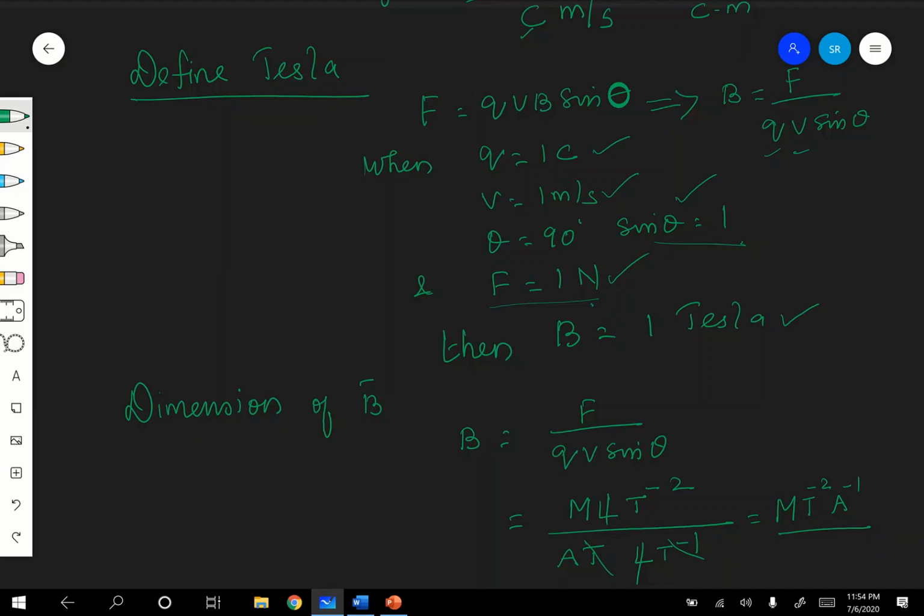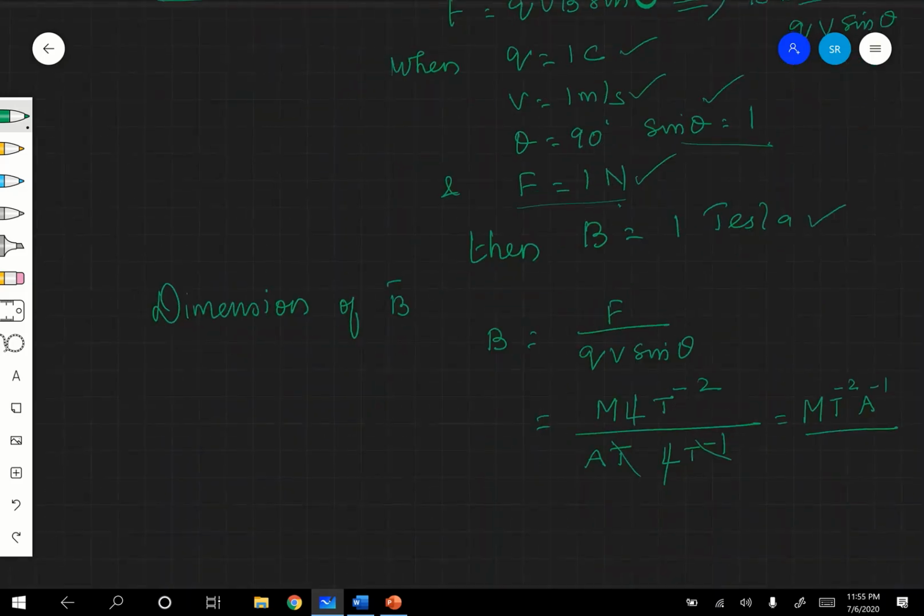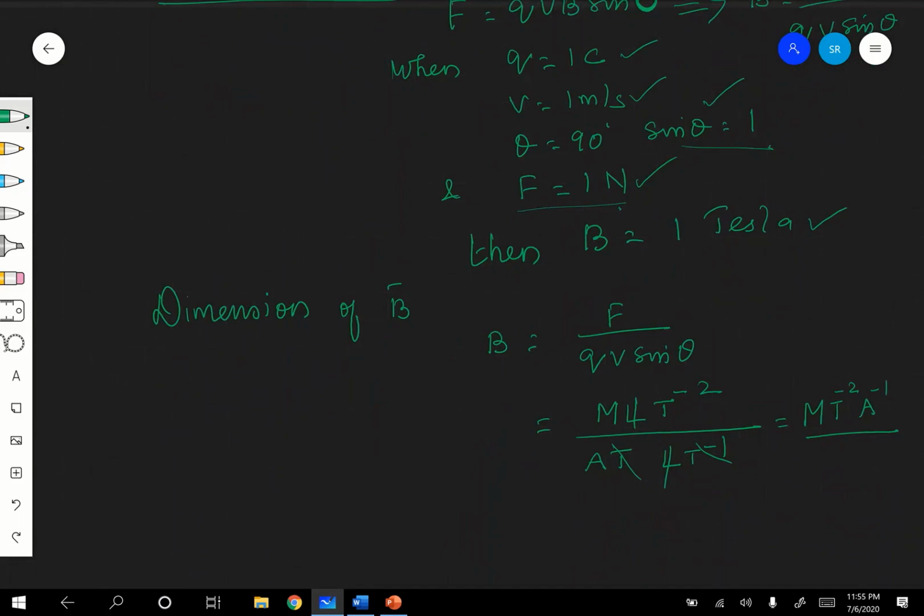Therefore, what is the dimension for B? The dimension of B is M T power minus 2 A power minus 1.